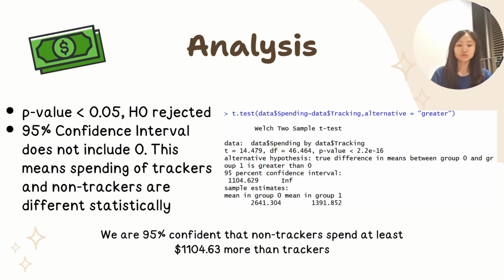Non-trackers spend on average $2,641, while trackers spend only $1,392. The 95% confidence interval tells us that we can be 95% confident that non-trackers spend at least $1,105 more than trackers. In short, tracking is strongly associated with lower spending.